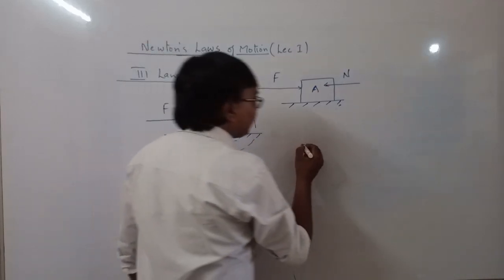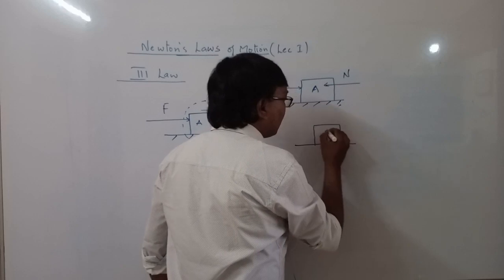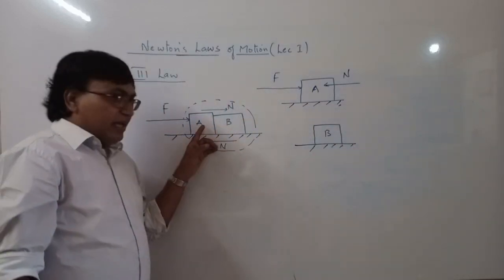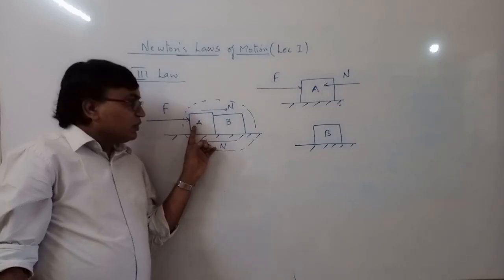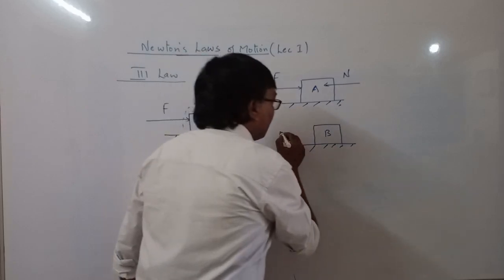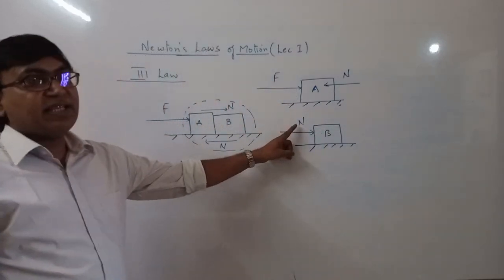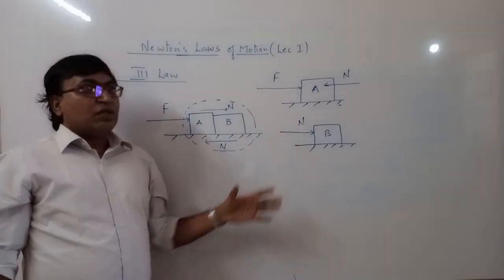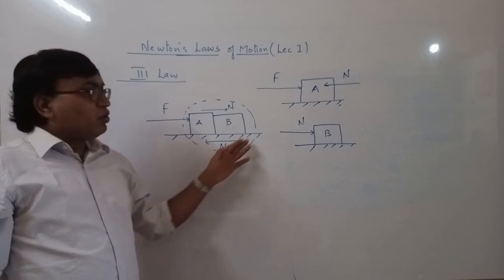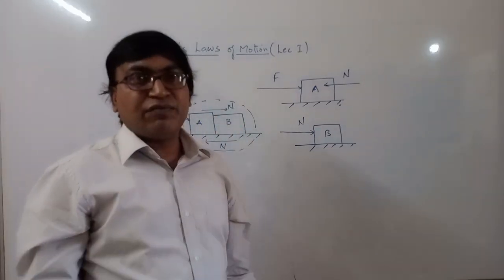Then if I take only B as a system, then A is outside the system and A is applying some force on B. So this force is coming from an external agency, A. Okay. So now it is very simple to identify external and internal forces.